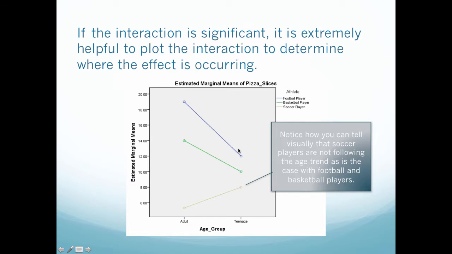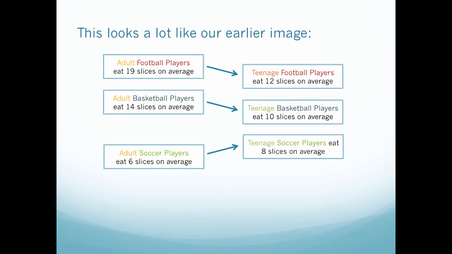So you can visually see that the soccer players aren't following the same trend as the other 2. So that then lets you know that soccer players then have something else going on. So this looks a lot like our previous image. So this is why I like to kind of draw these arrows increasing to decreasing with my different independent variables, just so you can kind of get an idea when plotting the actual values.